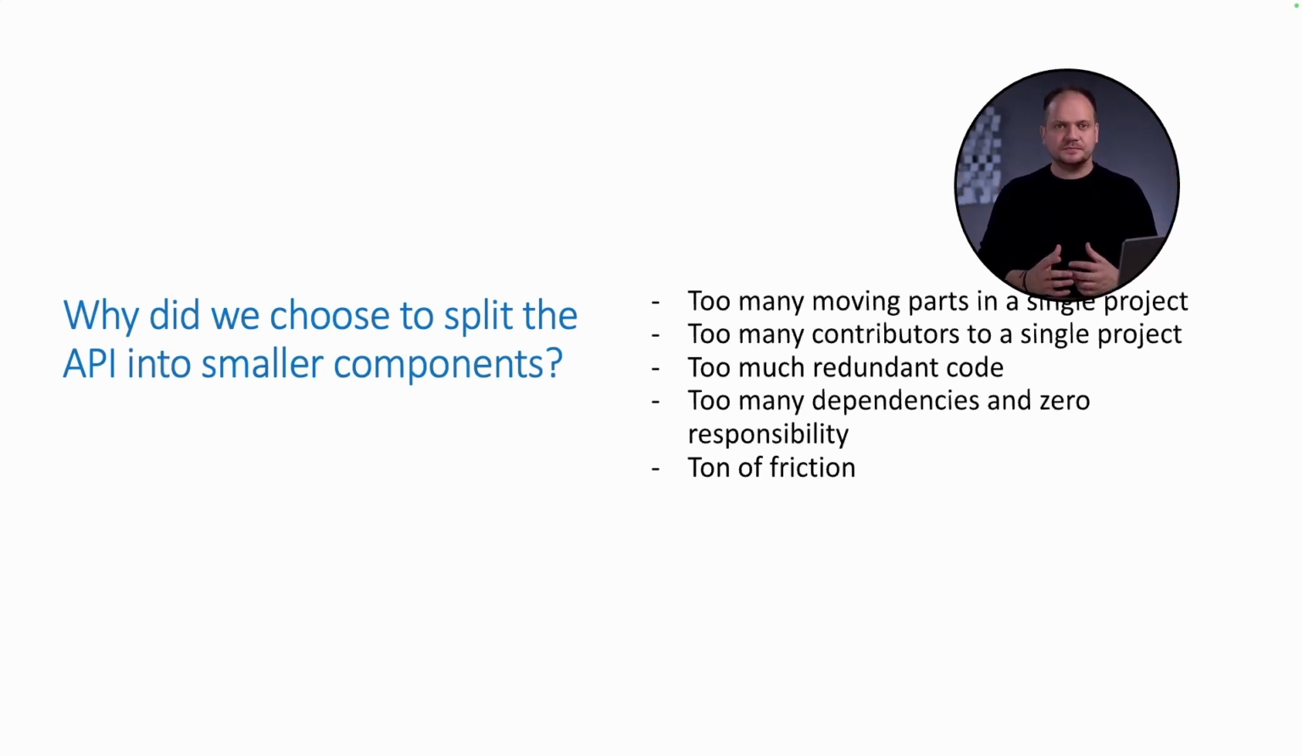Well, here's the deal. Number one, we had way too many moving parts in a single project. We had way too many contributors to a single project. We had way too much redundant code written, even in a monolithical application. We had way too many dependencies and zero responsibility whatsoever, even though we had a lot of contributors. Effectively, we had a ton of friction.